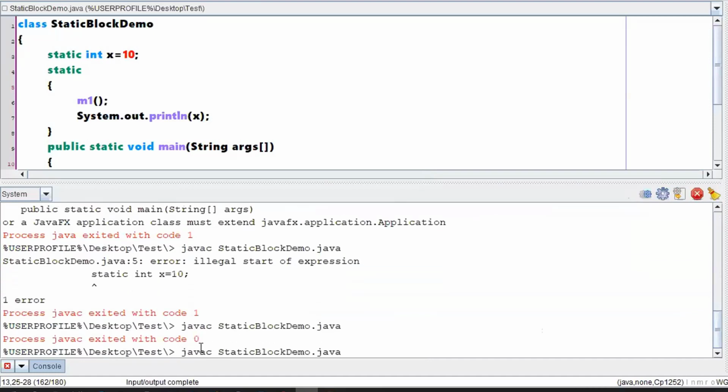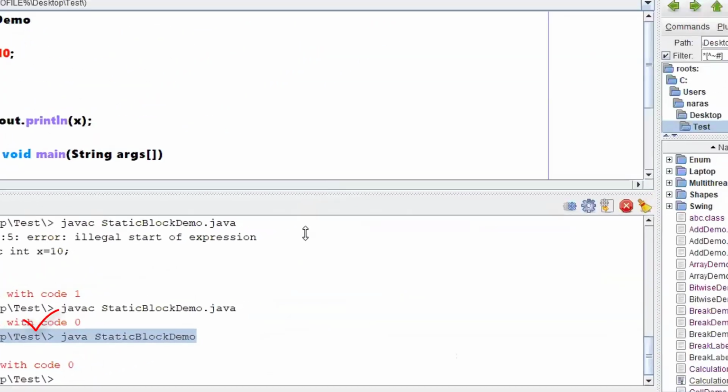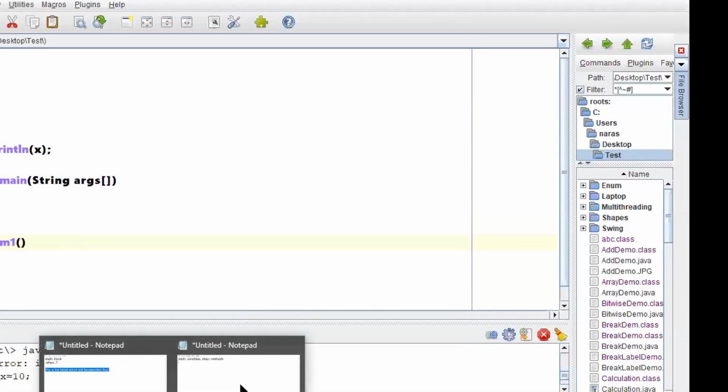Compiled fine. No problem with the compilation because we didn't make any syntactical errors. And here is the answer, 20. Is this clear? Shall we have a few points?